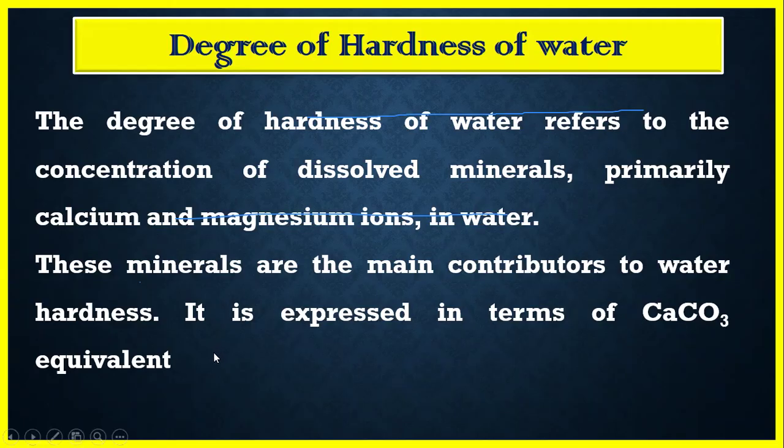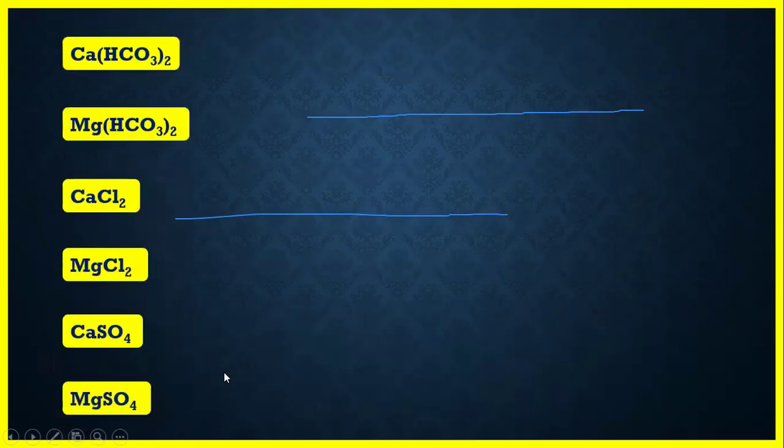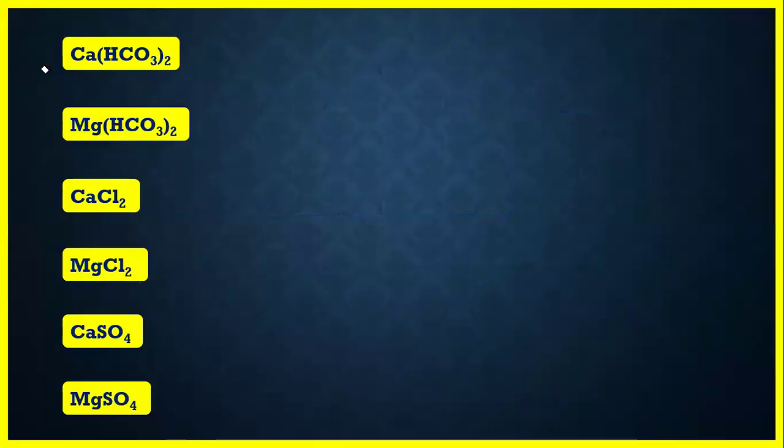And this degree of hardness can be expressed in terms of calcium carbonate equivalents. So now the question comes to our mind: what is the calcium carbonate equivalent? Basically, the calcium carbonate equivalent is the expression in which hardness can be expressed.